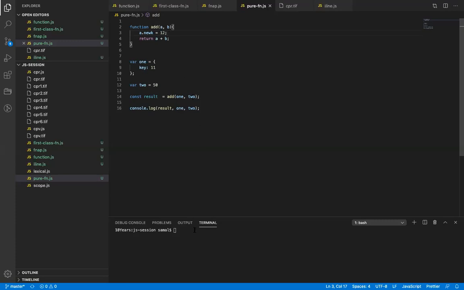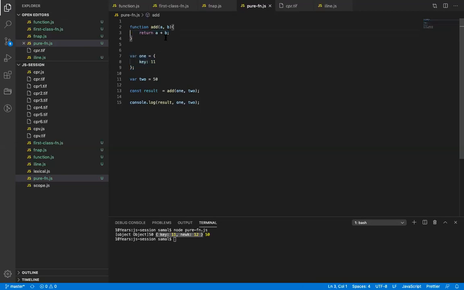Now if I run this, first I think none will come, then it will also update the value. Object is coming, alright. Object and 50, and again see in this a there is a key added, new key 12. So it basically updated the value. So this violated the principle of pure function. Okay? So in a pure function we do not update or modify or change or override the parameter value. Here the key is still 11 and 50.